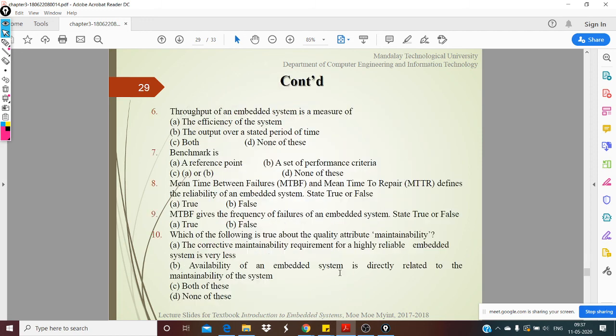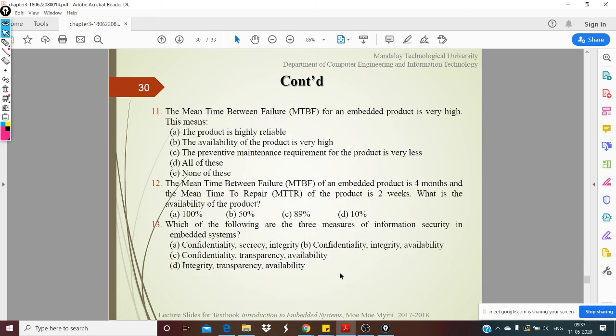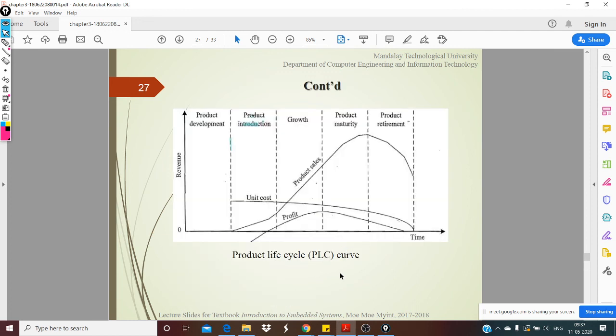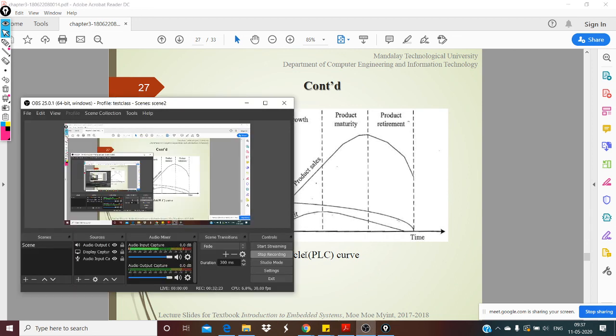So you just have some objective questions here. These are the back questions in the book. You can take a look at this. And if there are no other questions, then yeah, we are done. Thank you.